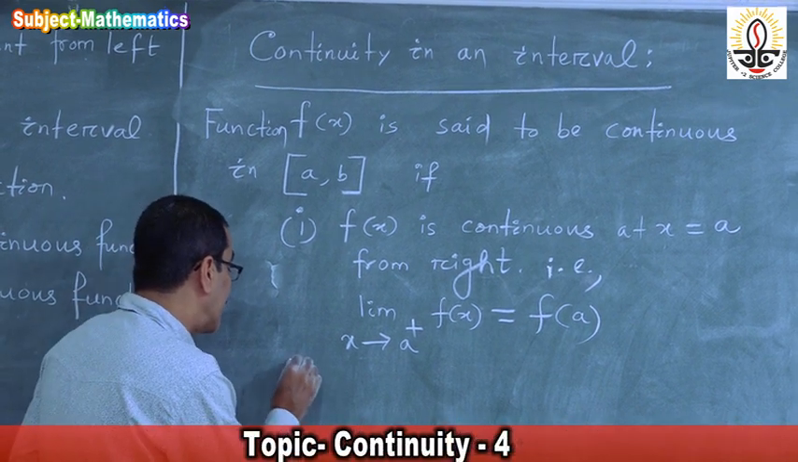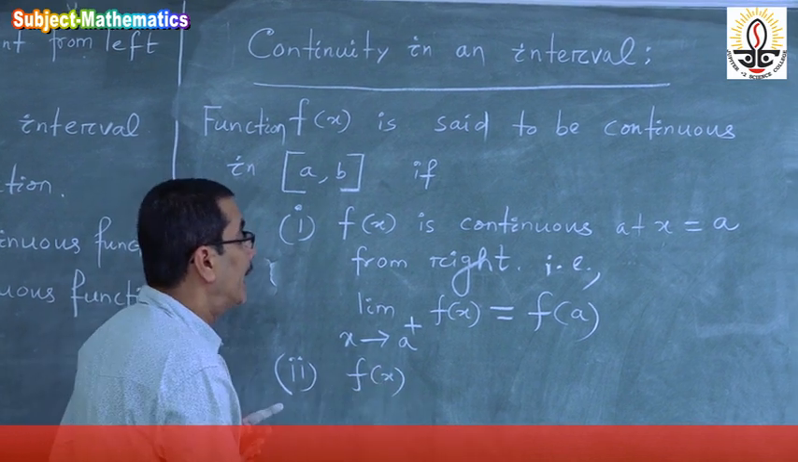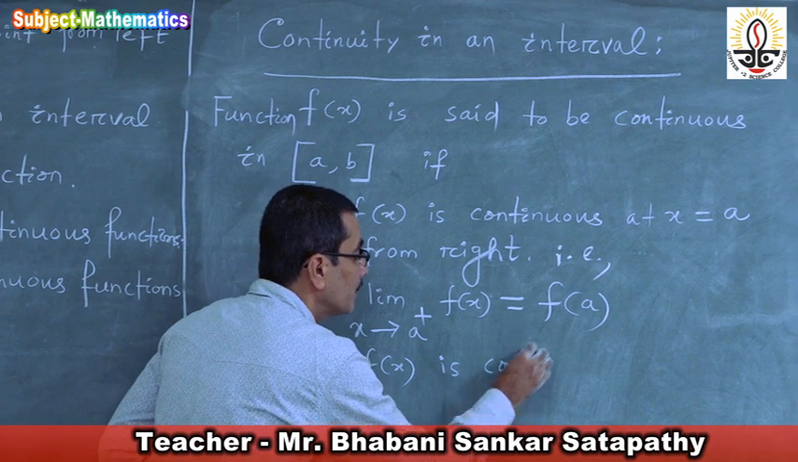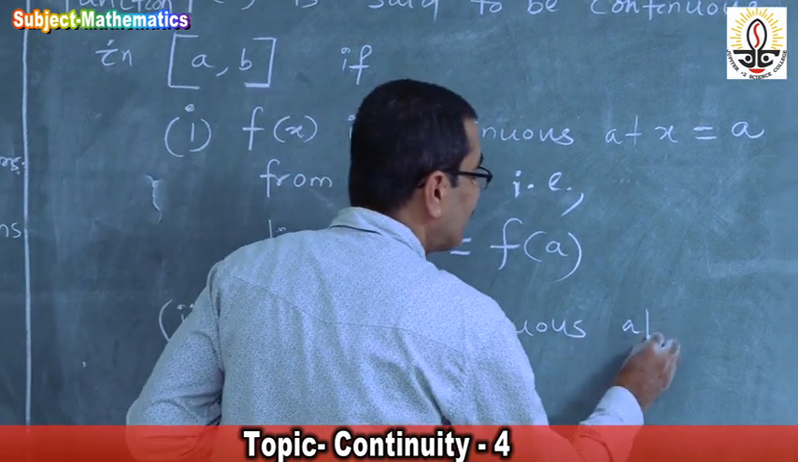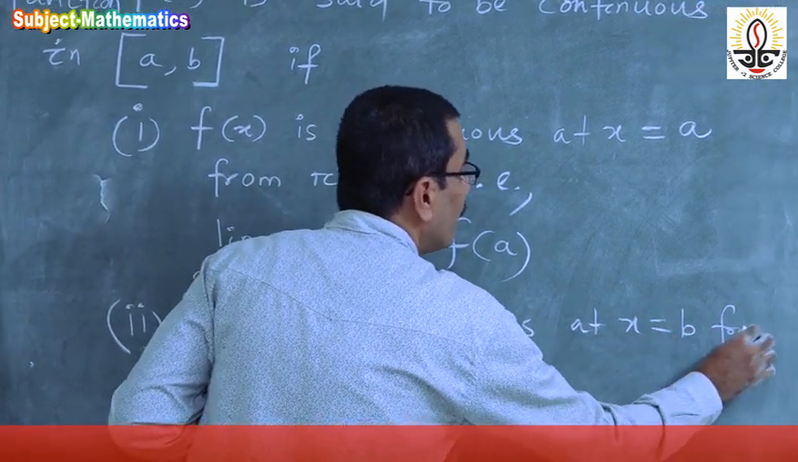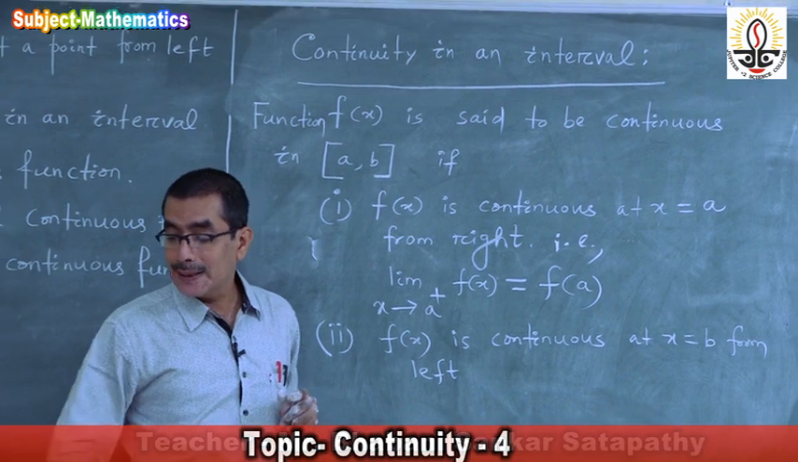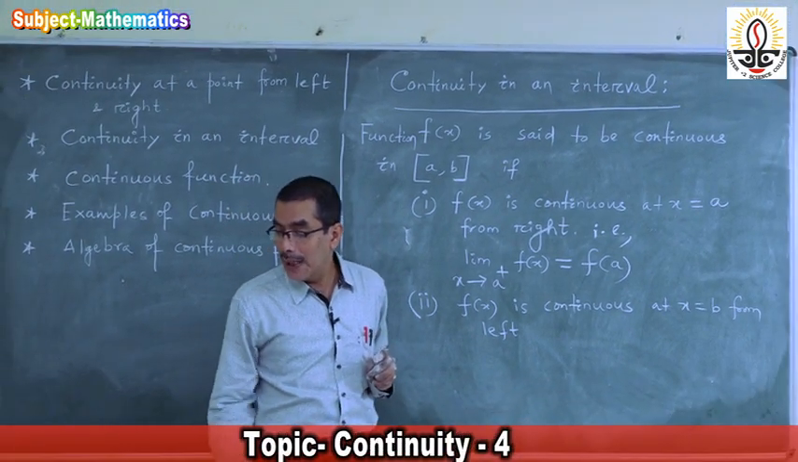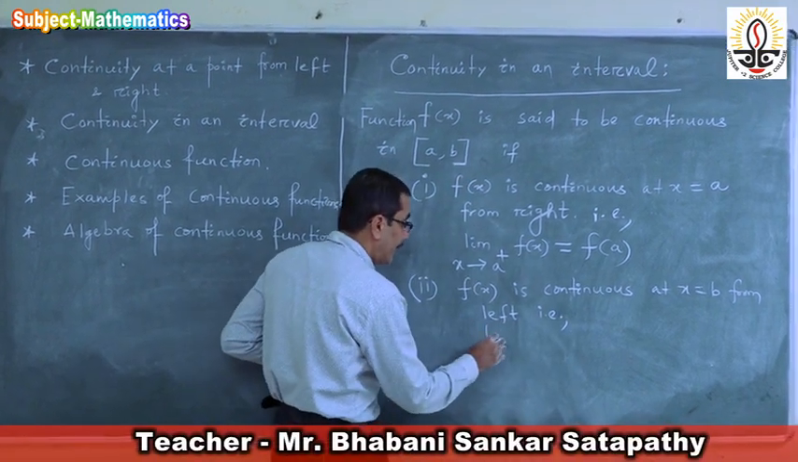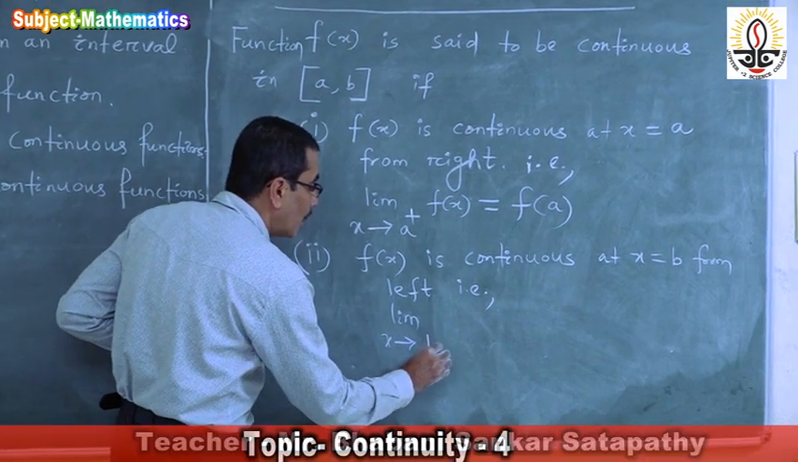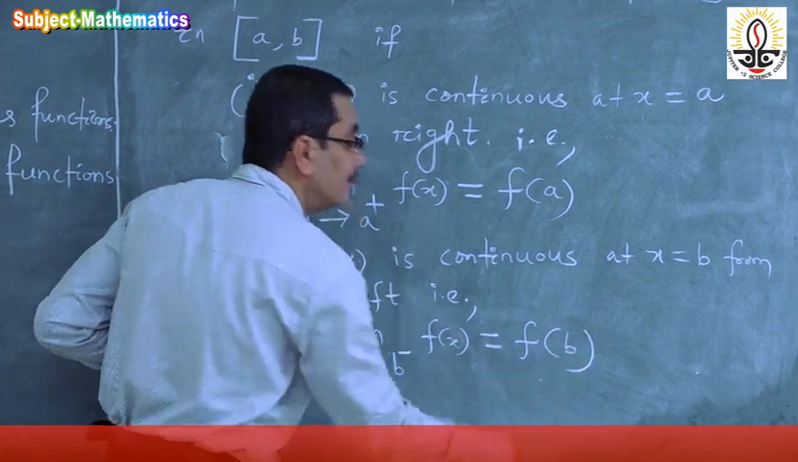The second condition is f of x is continuous at x is equal to b from left. What does it mean? Limit x approaches to b minus f of x must be equal to f of b.